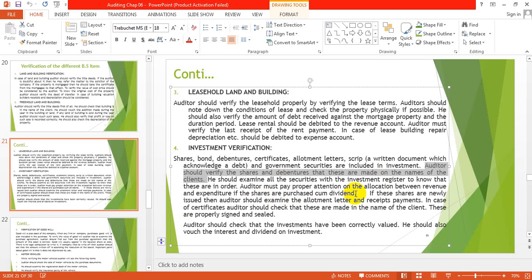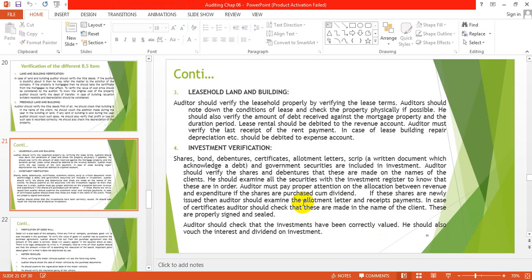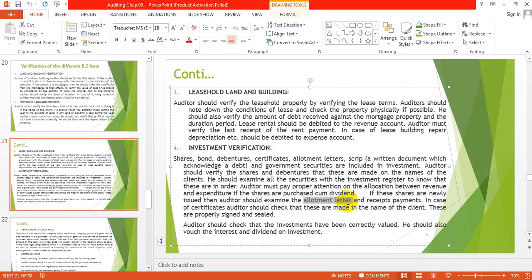And what is cum dividend? It is basically a term you people will study in the 8th semester, so here I can't explain it in detail. If these shares are newly issued, then the auditor should examine the allotment letter and receipts of payments. If new shares are issued, he will check it with the allotment letter.